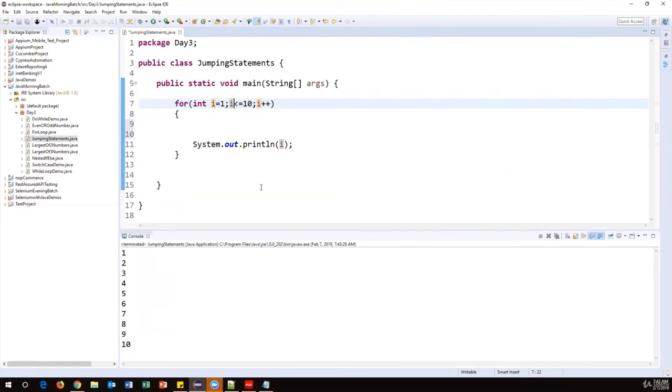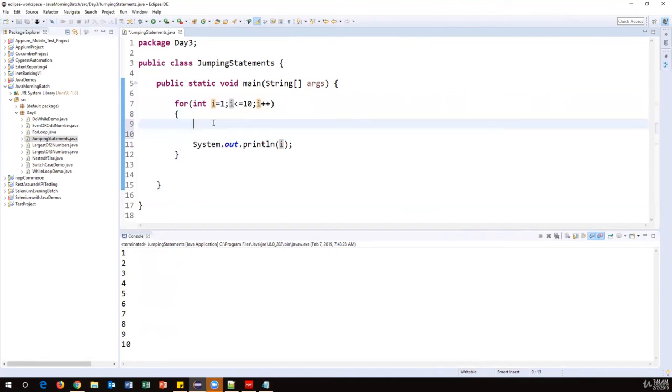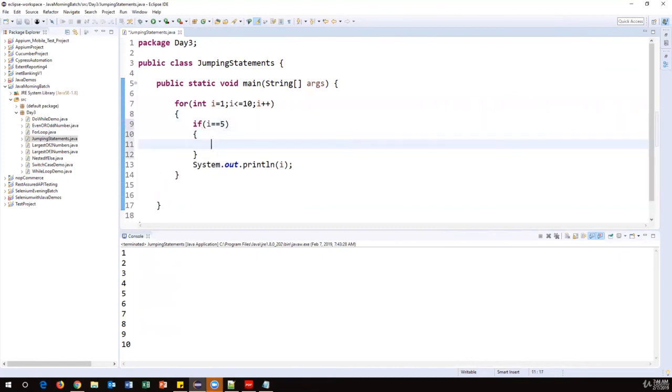But as soon as i becomes 5, I want to intentionally exit from this for loop. How can we do that? We just need to put one condition here: if i equal to 5, then immediately I have to come out from the for loop. So use the break command.